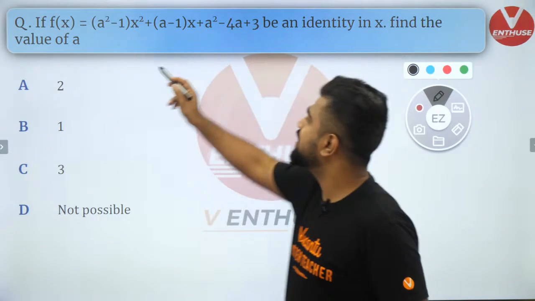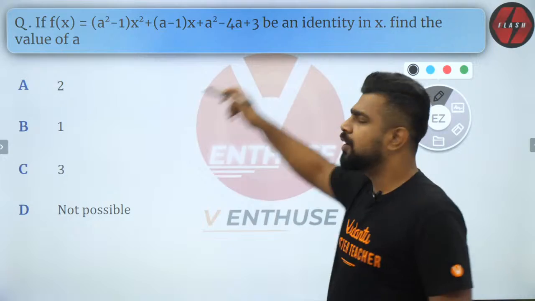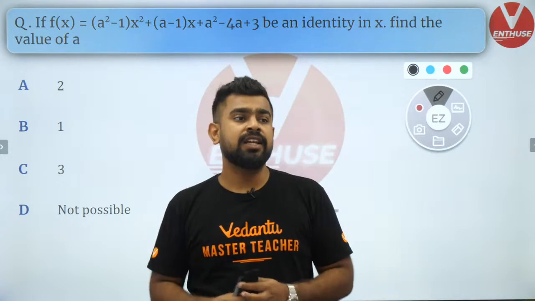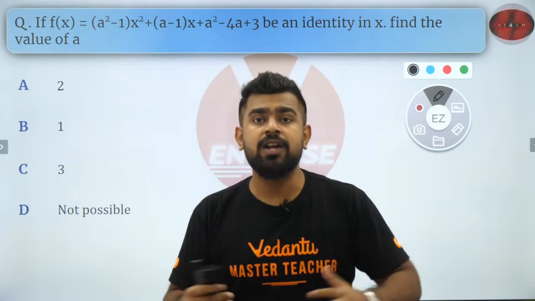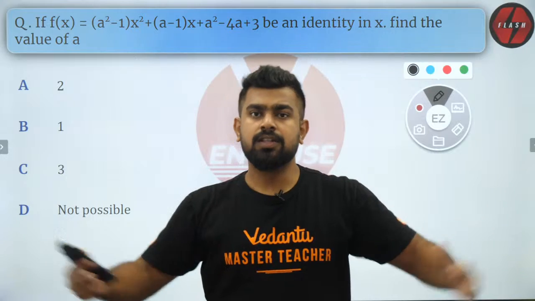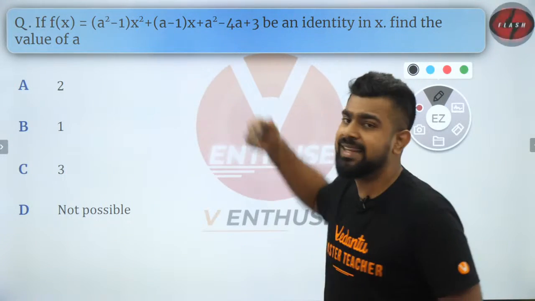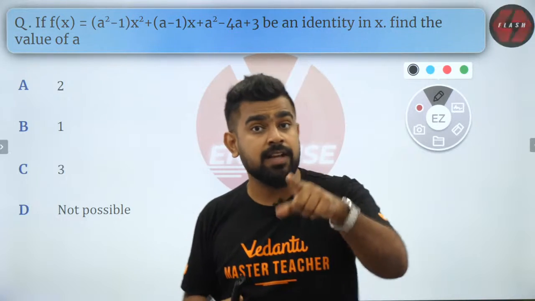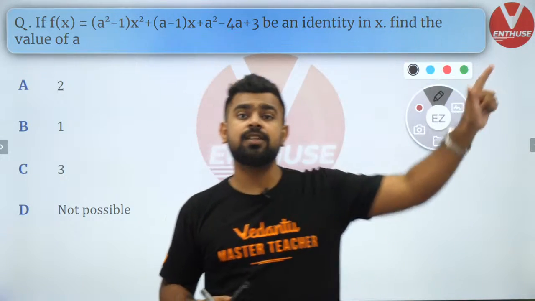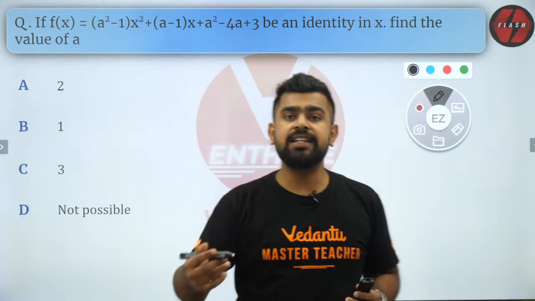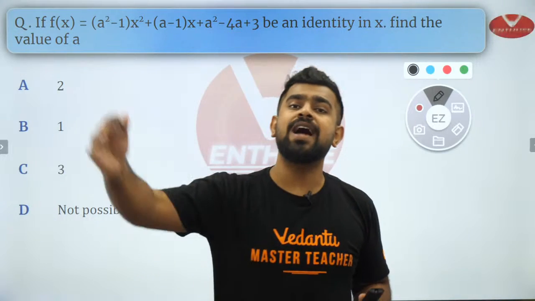Now coming to this question, what are they saying? They're saying that this is an identity in X. What do you mean by identity in X? It is satisfied by all values of X. Sir, how can it be satisfied by all values of X? Because it looks like a quadratic equation. But that is the difference I taught you yesterday. Go back and check the video. What did I say? Identity is for all values of X.